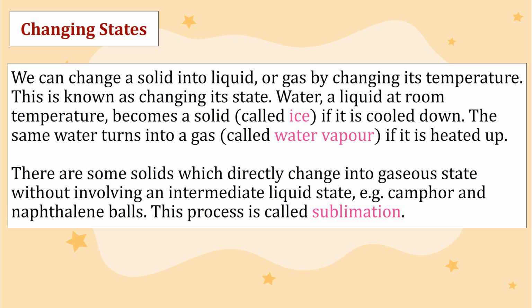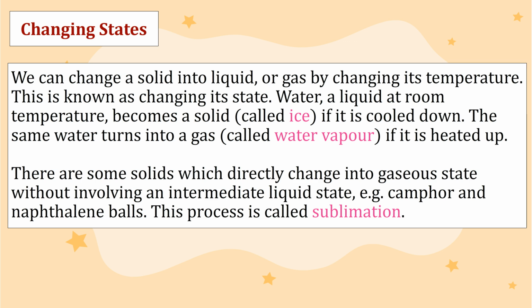Changing states. We can change a solid into liquid or gas by changing its temperature. This is known as changing its state. Water, a liquid at room temperature, becomes a solid, called ice, if it is cooled down. The same water turns into a gas, called water vapor, if it is heated up.